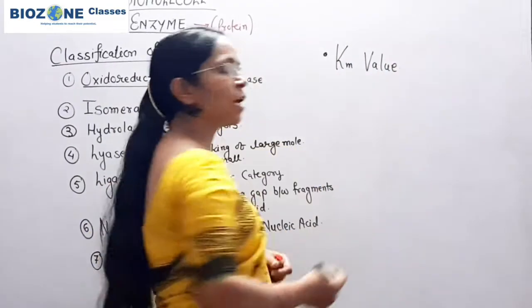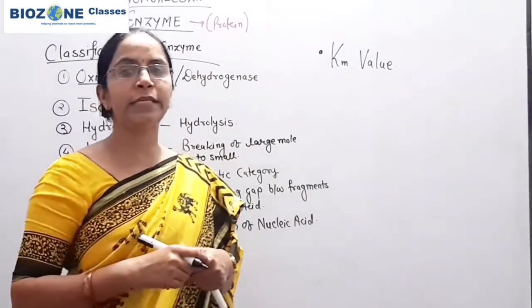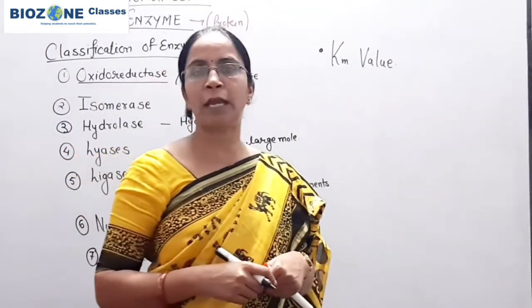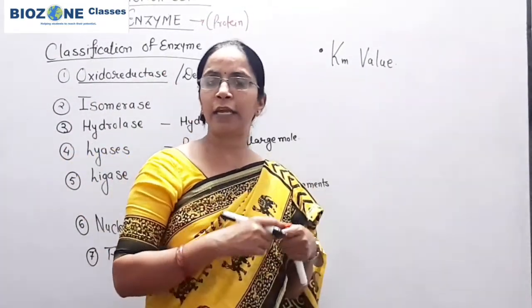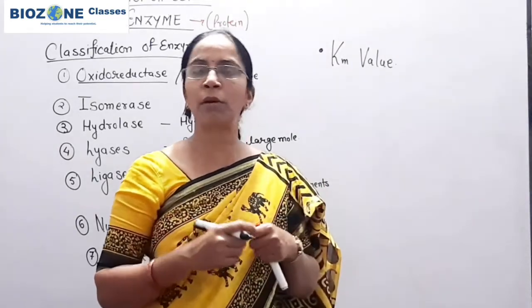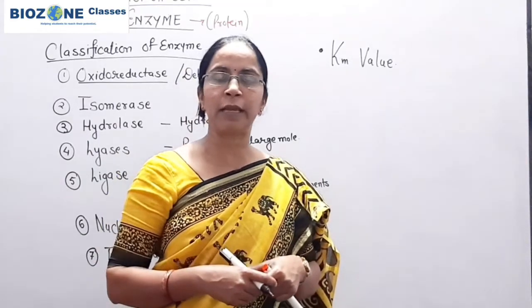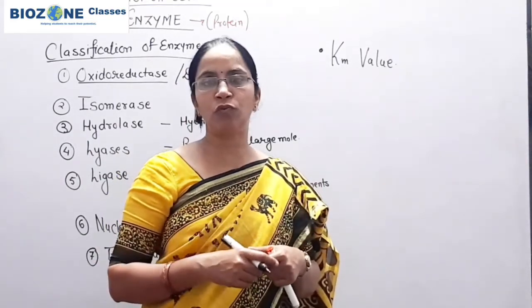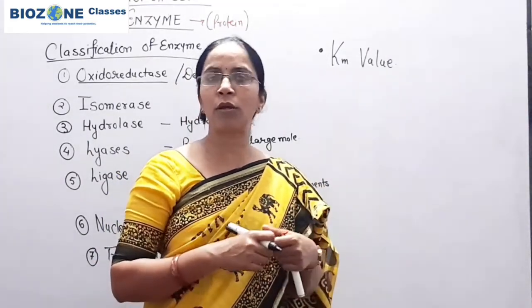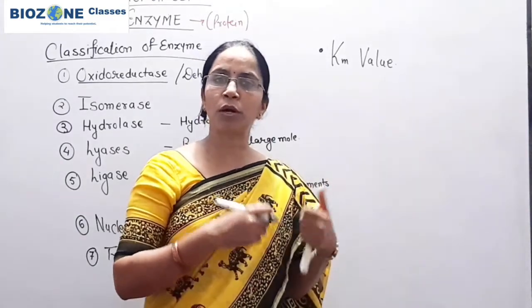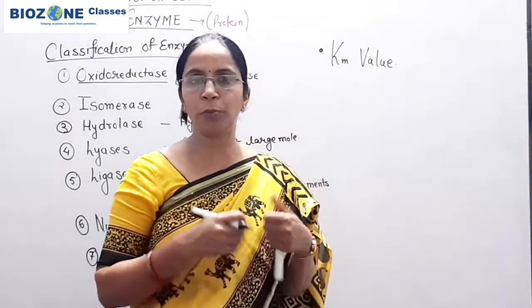Every enzyme has its specific Km value, and it indicates how much enzyme concentration is required to fulfill that particular reaction, or to convert the substrate into product.